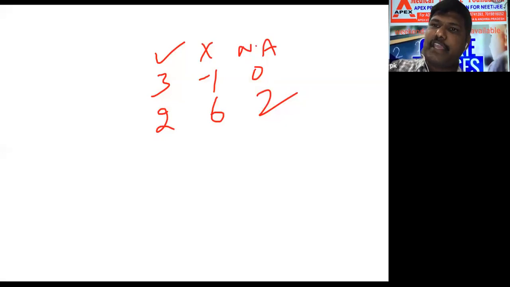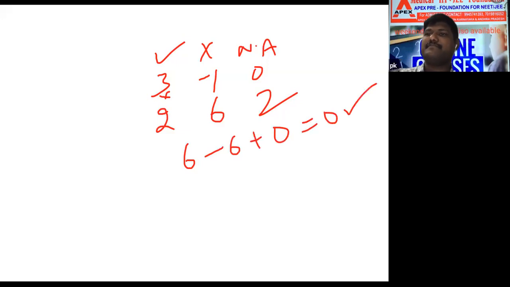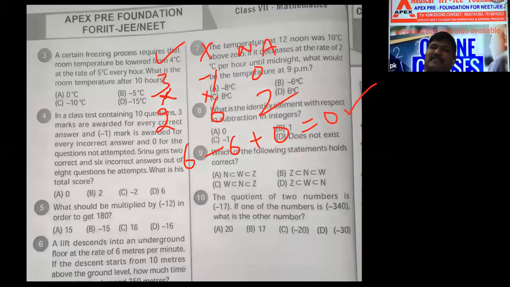2 into 3, 6, minus 6 plus 0, 0. Correct, everyone? 2 questions correct, each correct question 3 marks. 2 threes are 6 marks. Each wrong question, minus 1. 6 into minus 1, minus 6. 2 into 0, 0. Total 0 marks he got. A option.